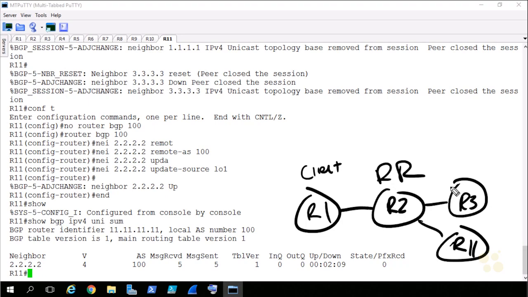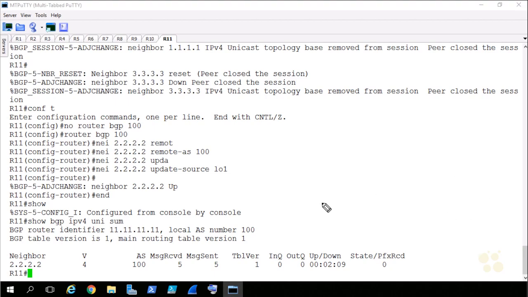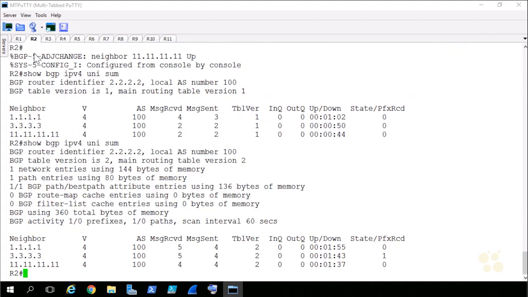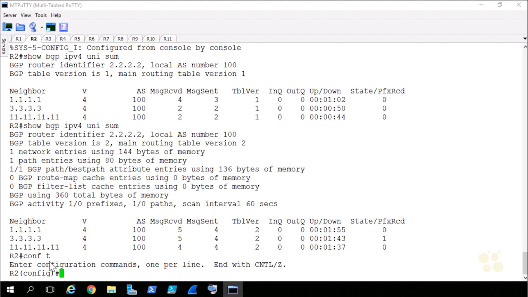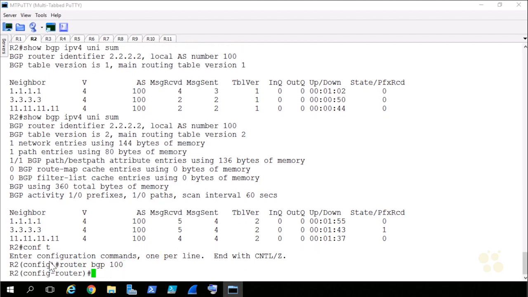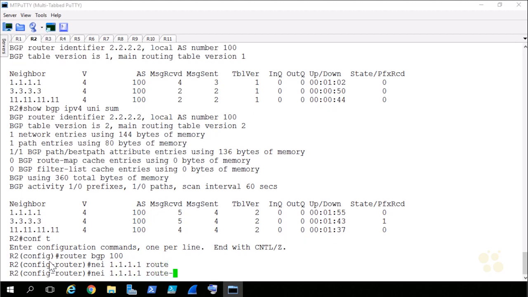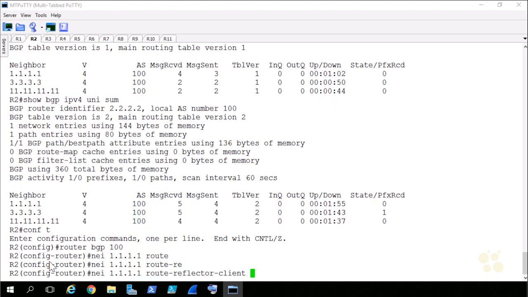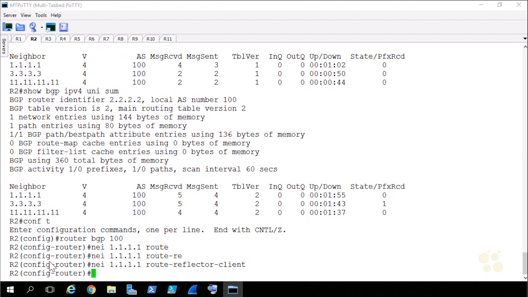And Rule 1 specified that when R3 advertised a route, a non-client advertised a route, it would only be forwarded into clients. So to configure R1 as a client from R2, we'll go into configuration mode. We'll say router BGP 100, that's our instance. And all we have to do is say neighbor 1.1.1.1 route-reflector-client. Hit enter, and that's it.